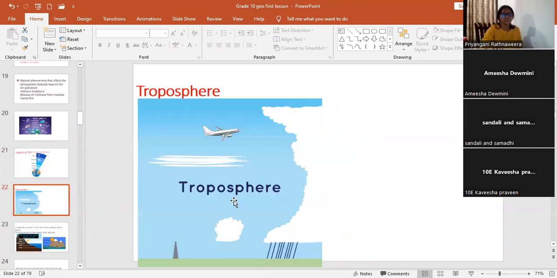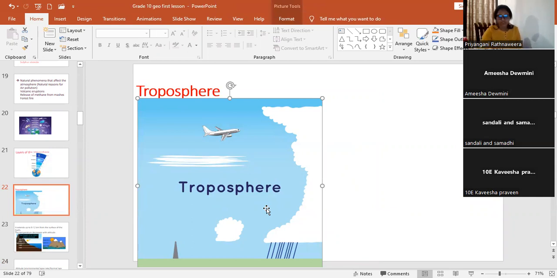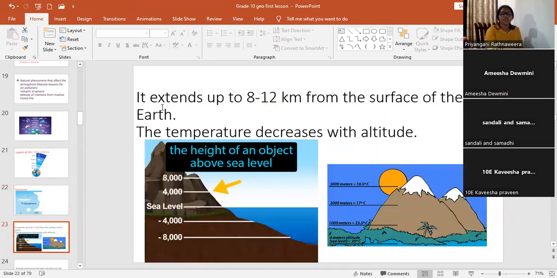Troposphere. First layer. The closest layer to the Earth's surface is called the troposphere. What are the features? It extends up to 8 to 12 kilometers from the surface of the Earth. The temperature decreases with the altitude.